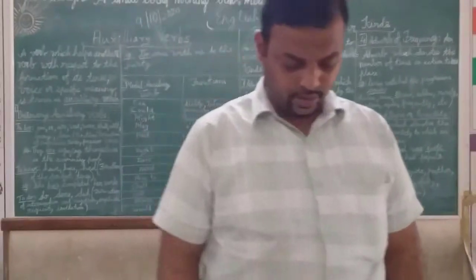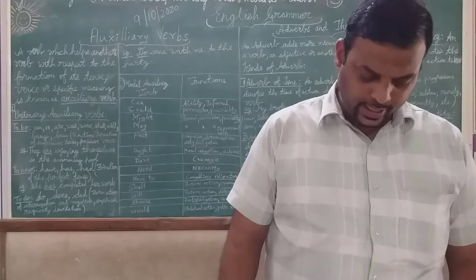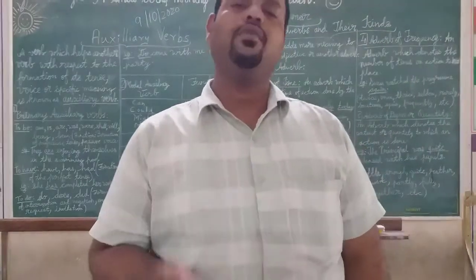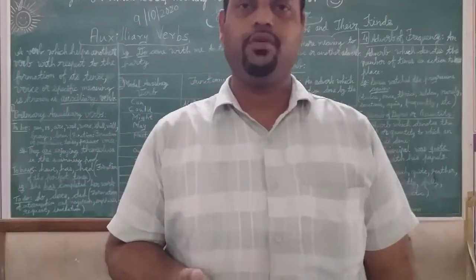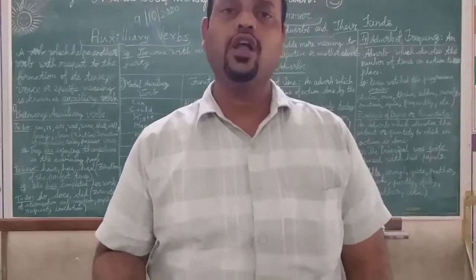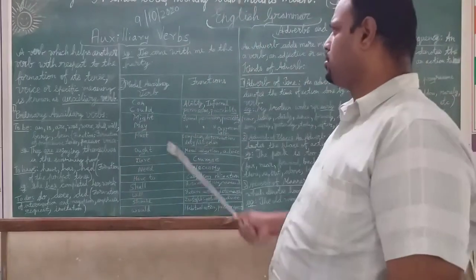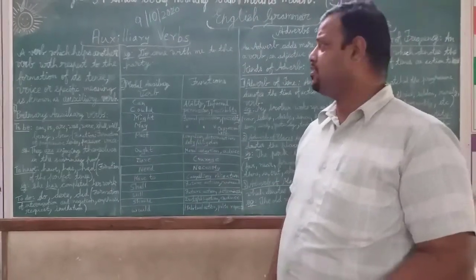A formal request. Then again, I would like a chocolate muffin. So here it is expressing your wish. Okay? Understood the modal auxiliary verb and how it is used in the sentence?